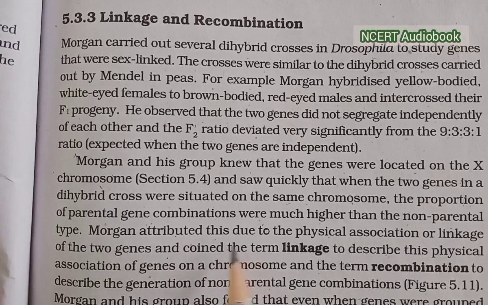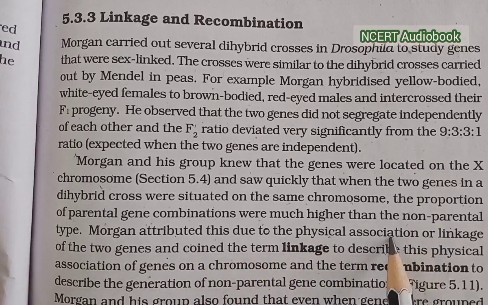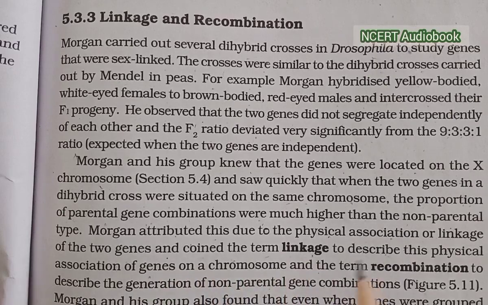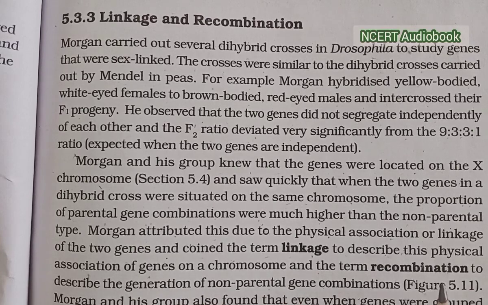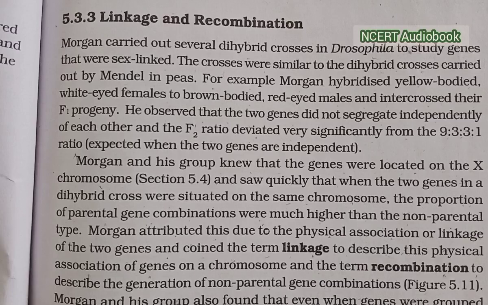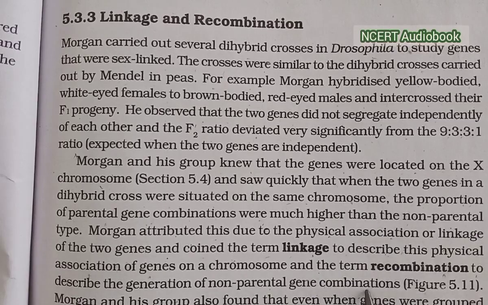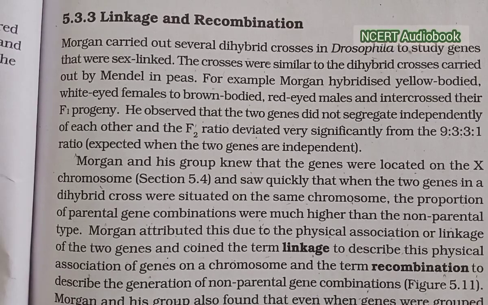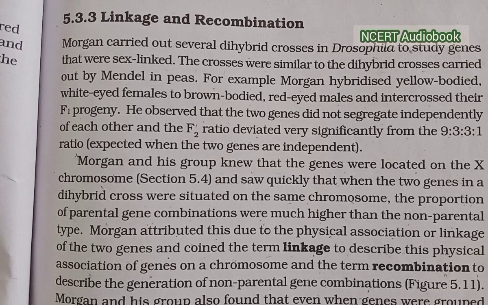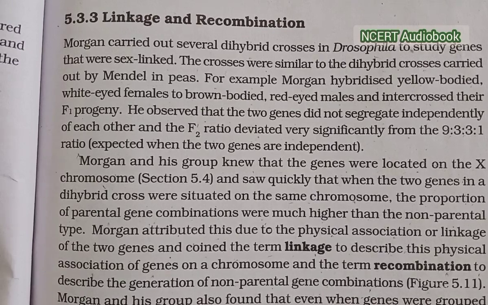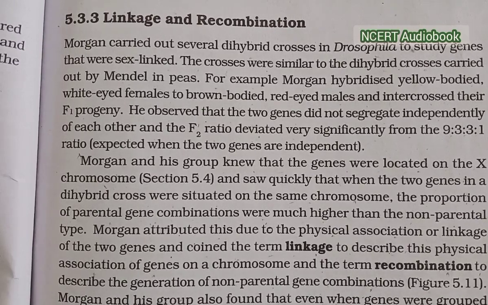Morgan attributed this to the physical association, or linkage, of the two genes and coined the term linkage to describe this physical association of genes on the chromosomes, and the term recombination to describe the generation of non-parental gene combinations. Morgan and his group also found that even when the genes were grouped on the same chromosome, some genes were very tightly linked while others were loosely linked.